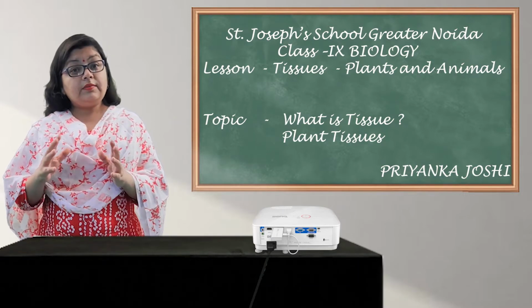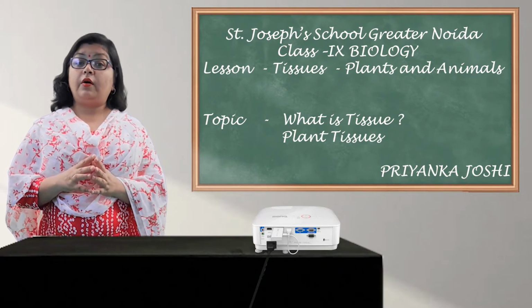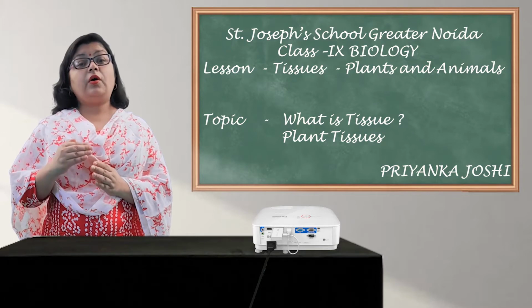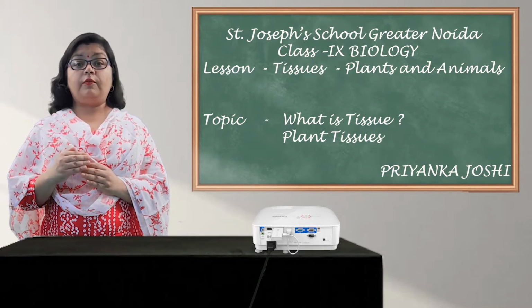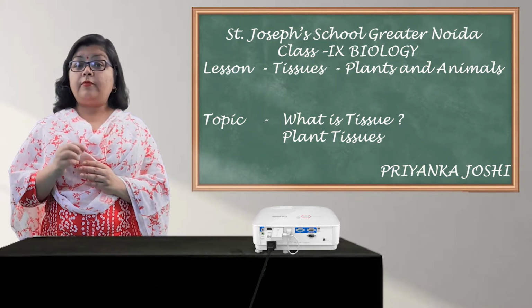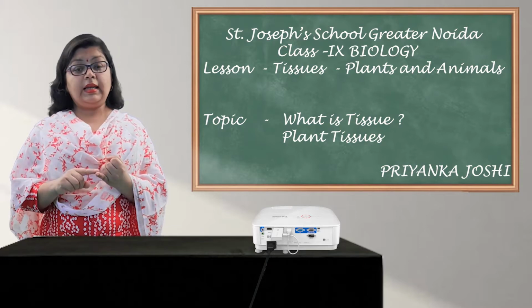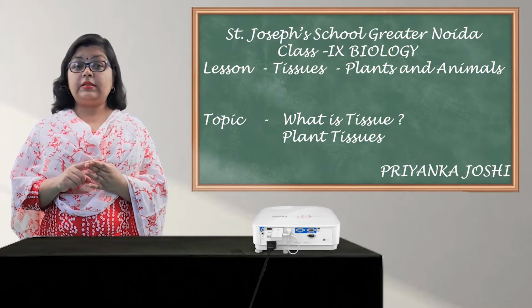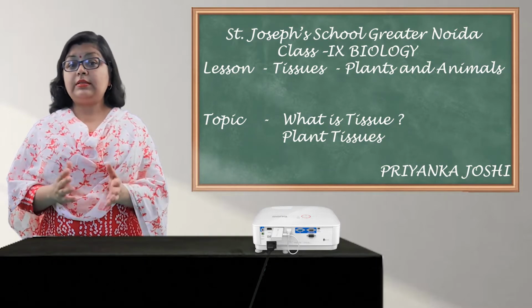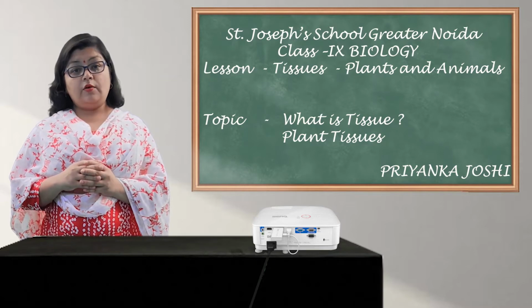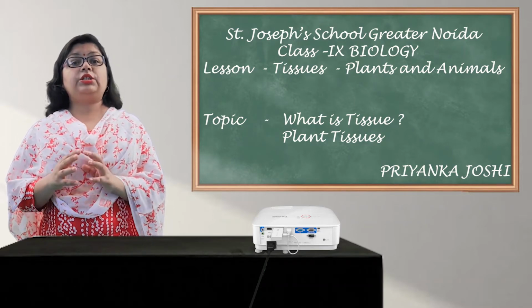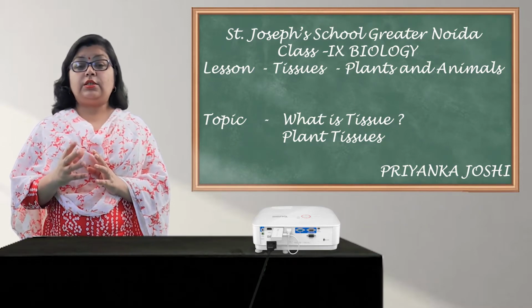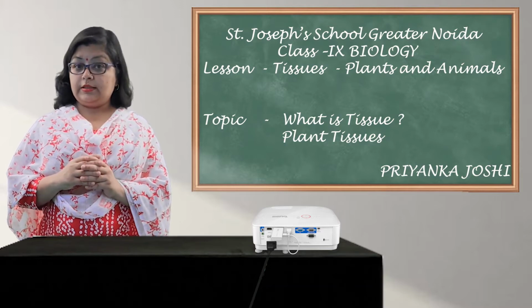And these systems together form an organism. So this is the organization level of organisms. To start from the single unit, the cell forms the tissues, tissues form the organs, the organs form the organ system, and with all the organ systems the organism is formed. So this is the relation between the cells, tissues, organs and organ systems.